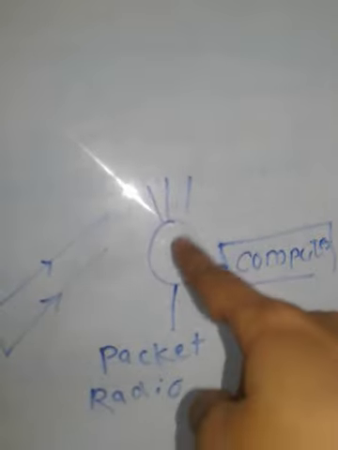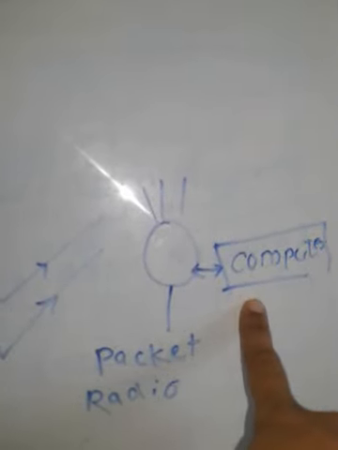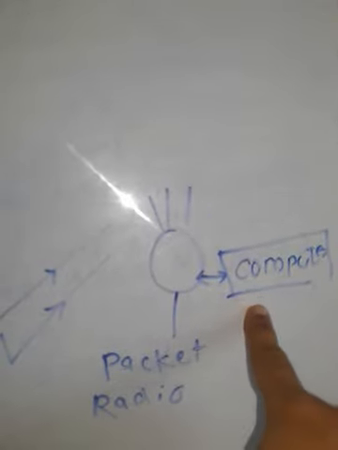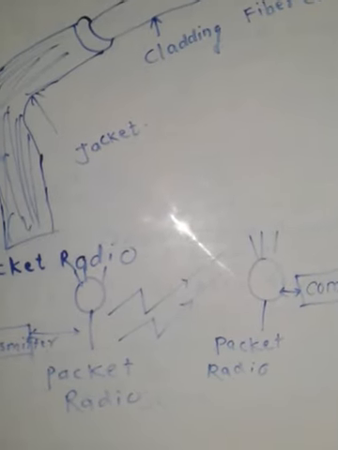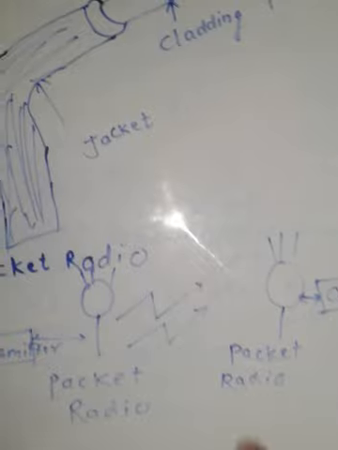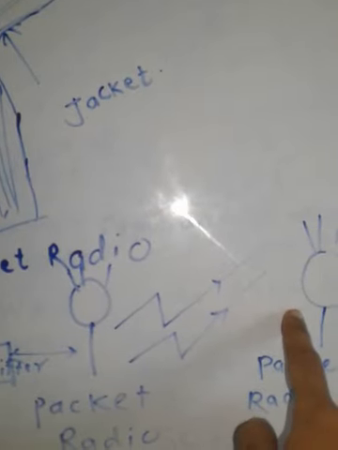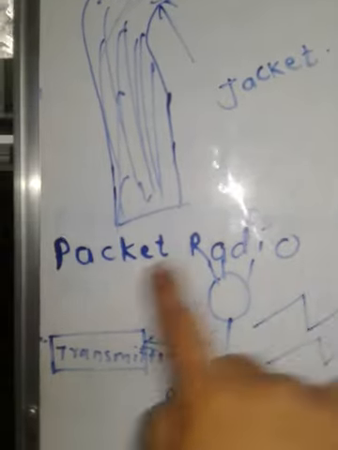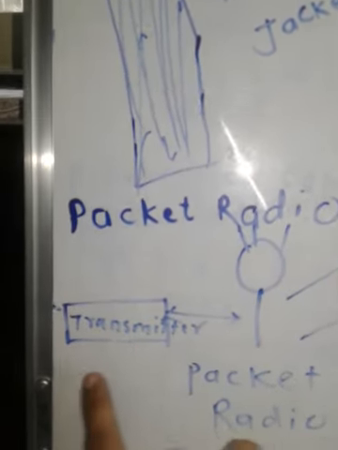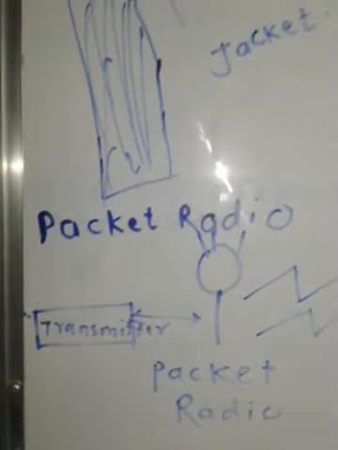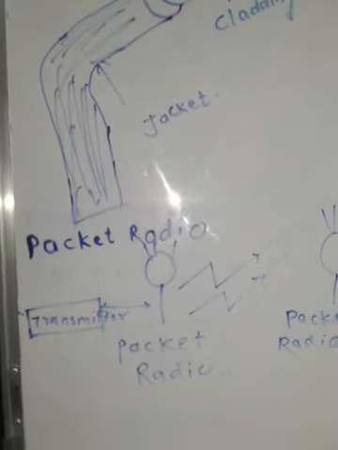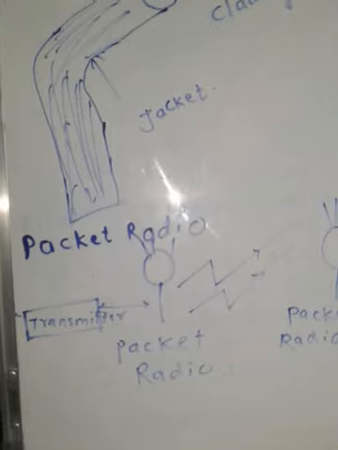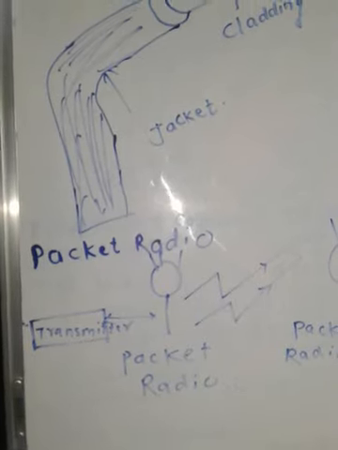The information is processed and the result is again transmitted back to the terminal by the computer. So this is the first unbounded media. Now the rest of the unbounded media we will see, that is microwave media and satellite.